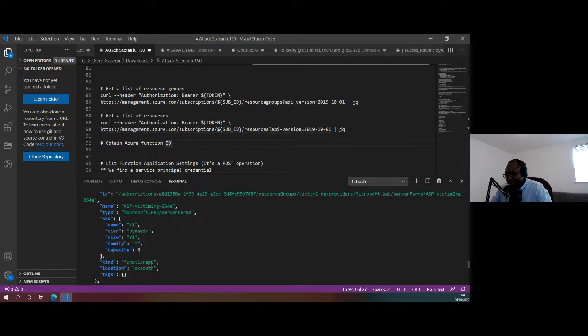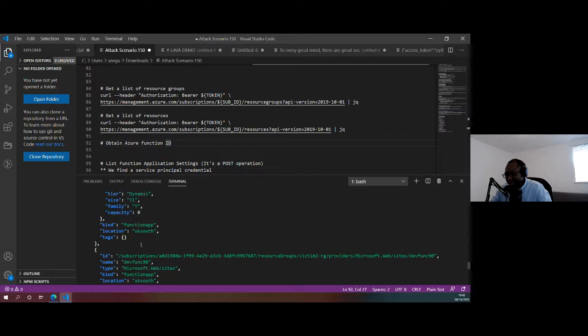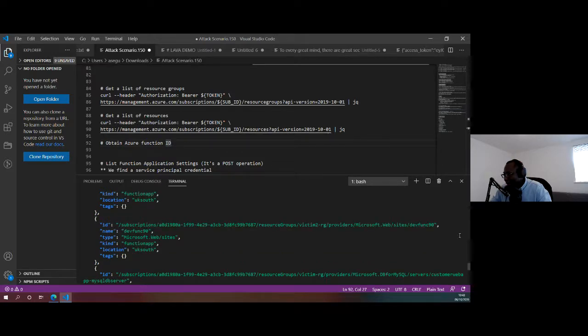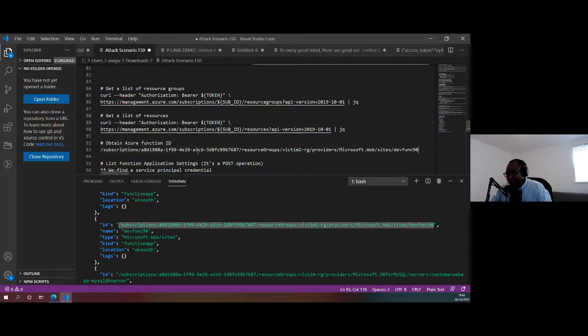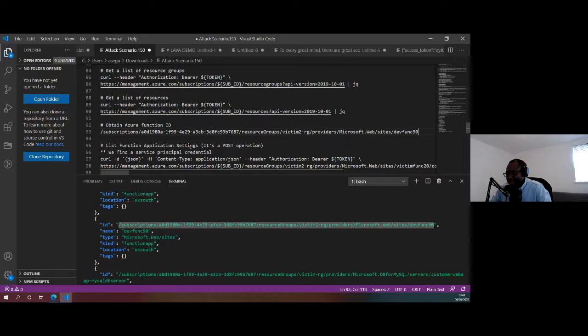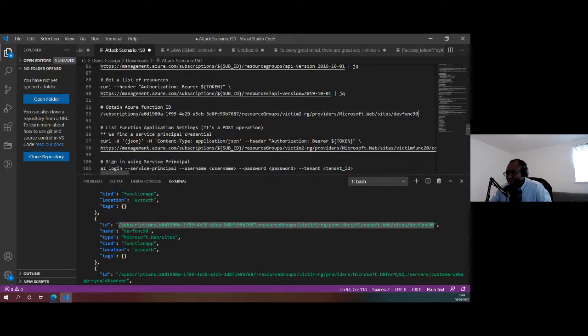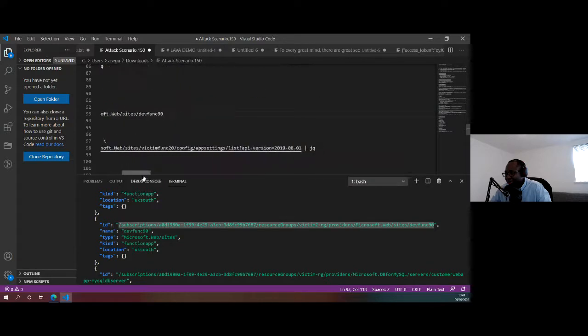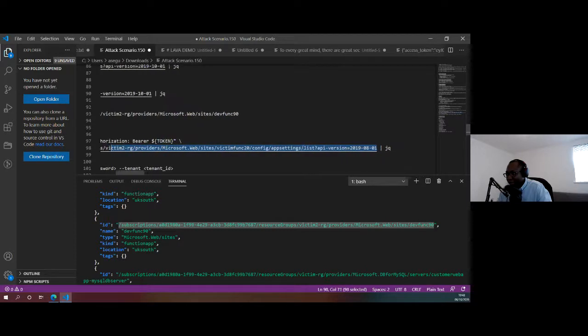So that's an Azure function that we saw, function hub, and that's the ID of the Azure function over here. And we could see what else we could find in that environment. So let's run the last call, and I'll just pause there and move through the rest of the process because of time. In this case, just hunting through the environment, see what we can find.